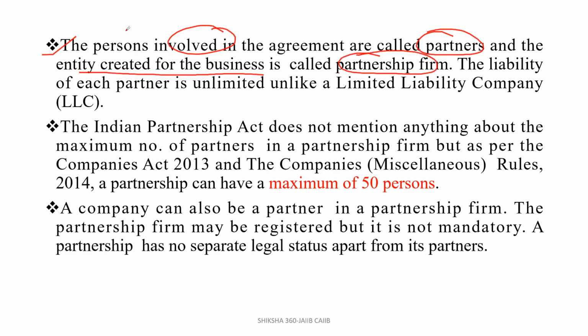The persons involved in the agreement are called partners, and the entity created for doing a specific business is called a partnership firm. Under this partnership firm, the liability of each partner is unlimited. Clear? That's why there is a new form of business organization, the limited liability company, LLC.